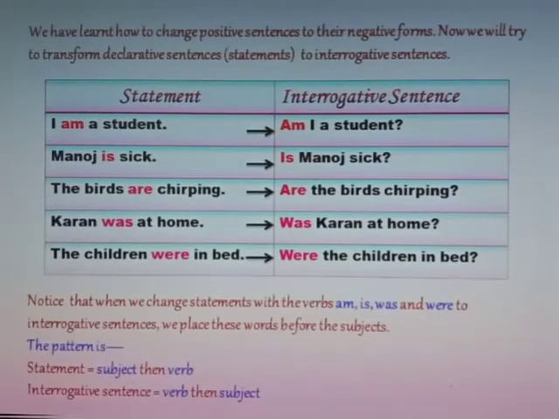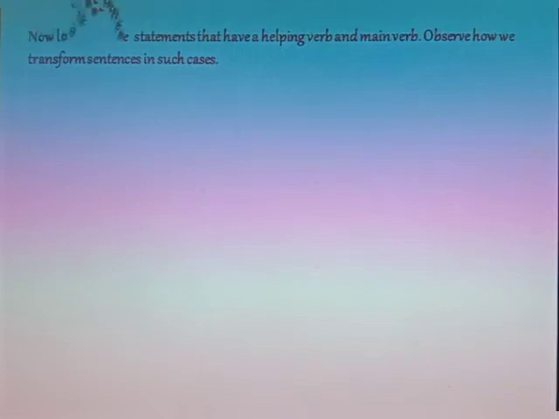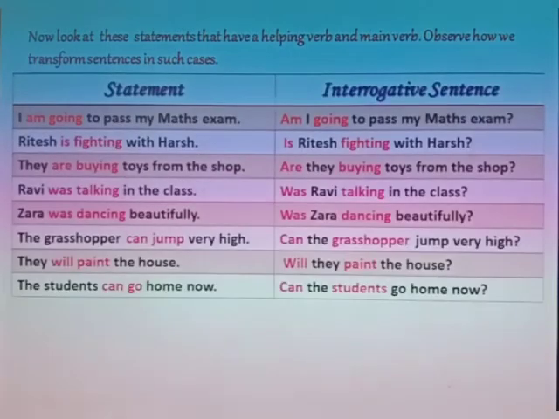Notice that when we change statements with the verbs am, is, was, and were to interrogative sentences, we place these words before the subjects. The pattern is, in a statement, subject then verb. In an interrogative sentence, verb then subject. Now look at these statements that have a helping verb and main verb. Observe how we can transform sentences in such cases. I am going to pass my maths exam. Am I going to pass my maths exam?